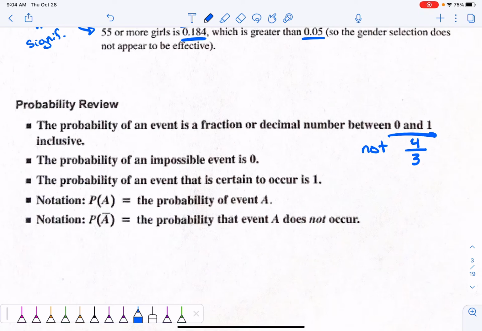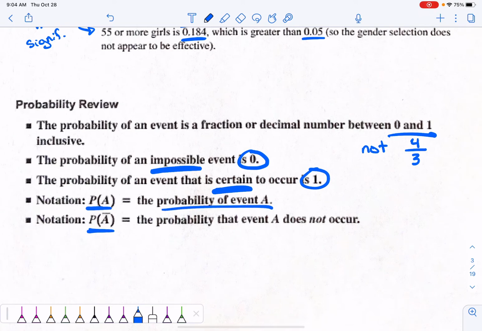The probability of something impossible is 0. If it's certain to happen, then the probability is 1. The notation P(A) is the probability of event A. P(A bar) is the probability that event A does not occur. Okay, so that's just kind of going through that stuff.